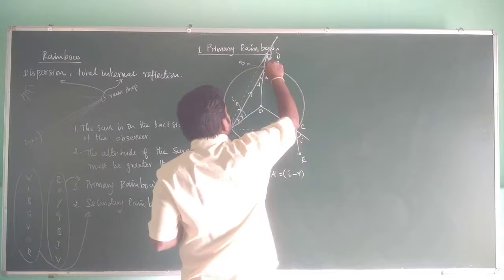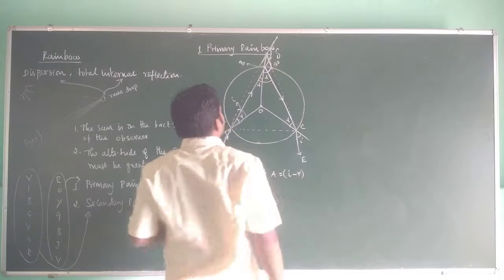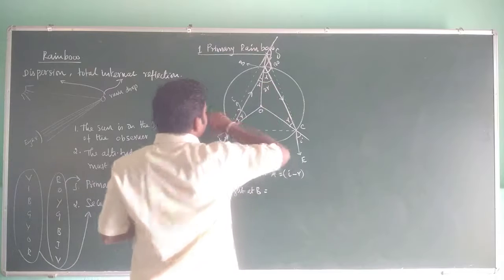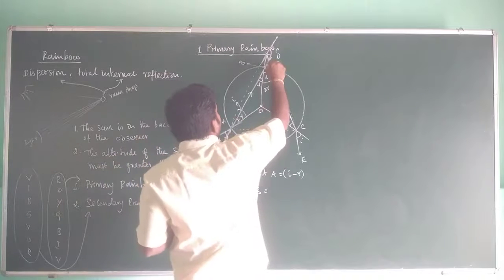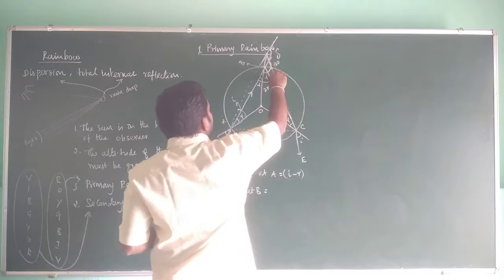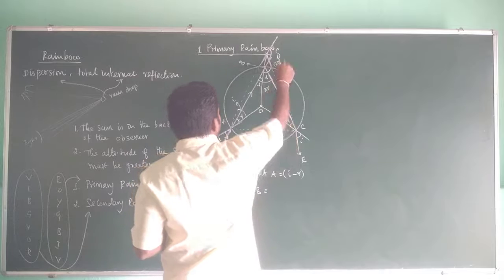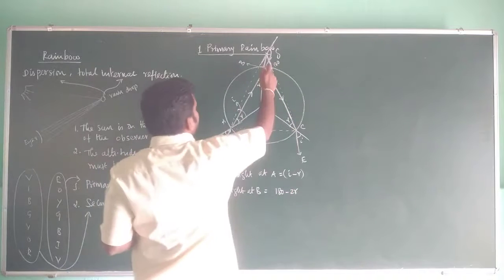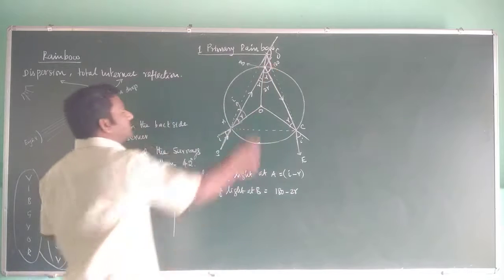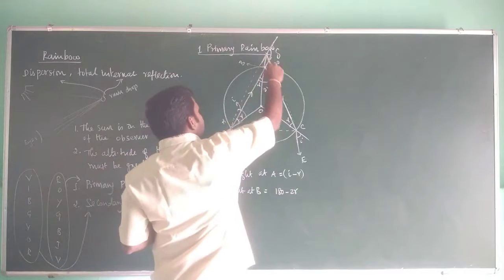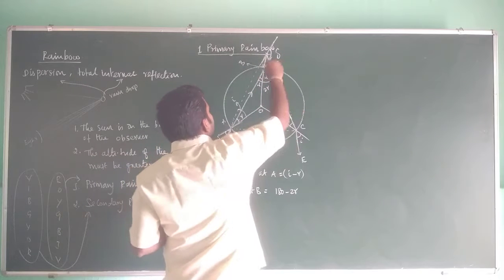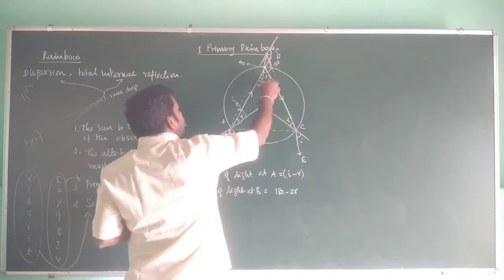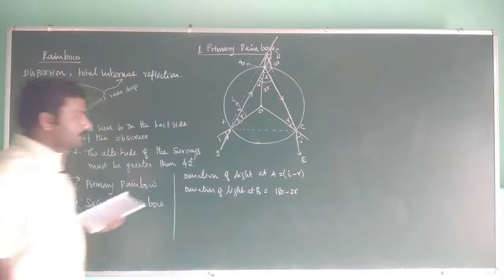Now we need the angle of this. This angle is 2r. But what is the angle of deviation? Instead of going like this, it is going like that. So we need to subtract this 2r from 180. So 180 minus 2r is the deviation at point B. The light ray should be going in this direction, but instead it is traveling in this direction, so to get this angle we subtract 2r from 180.